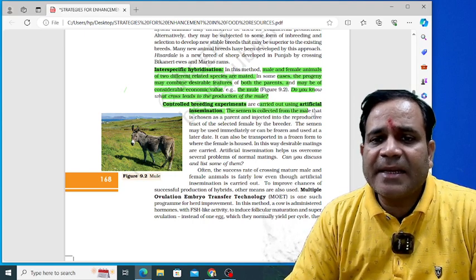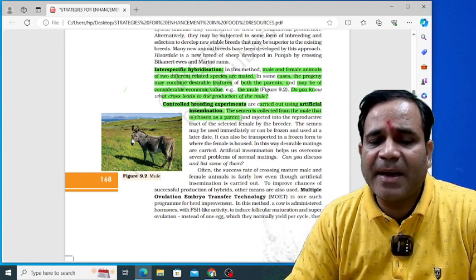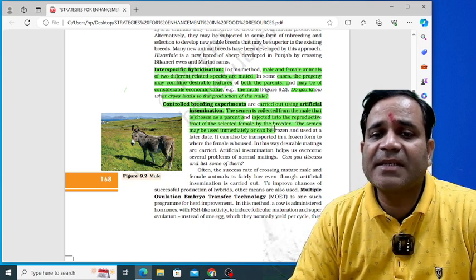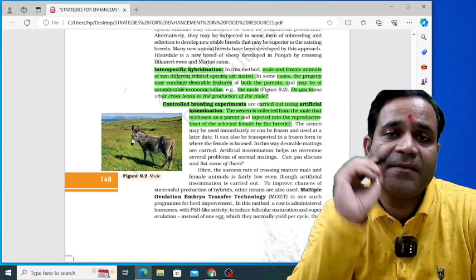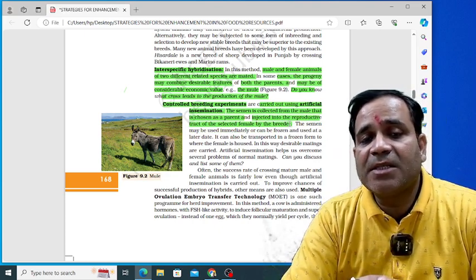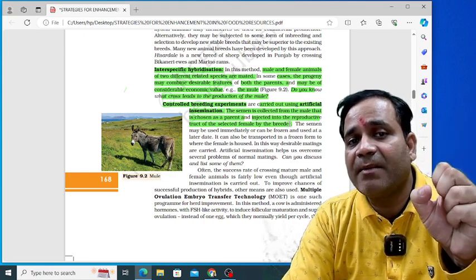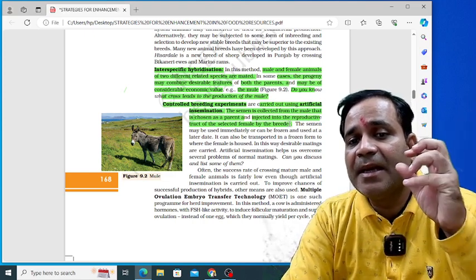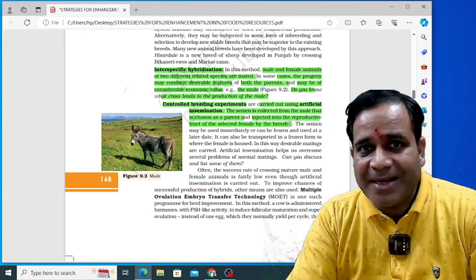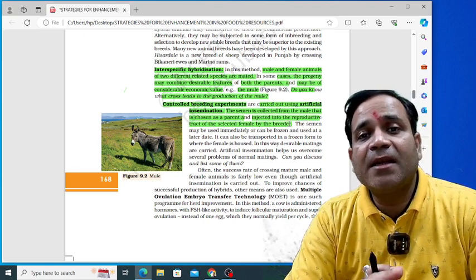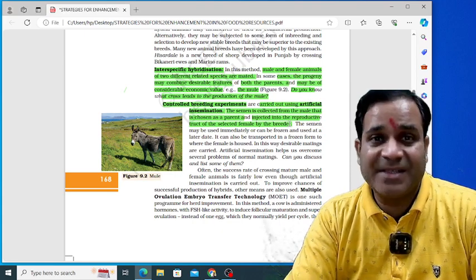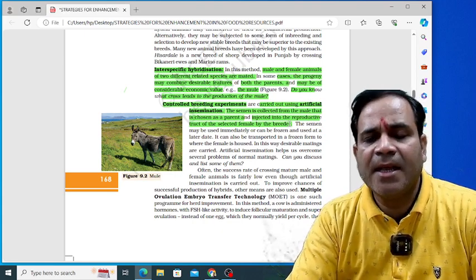The semen is collected from the male that is chosen as a parent and injected into the reproductive tract of the selected female by the breeder. Listen carefully: in the controlled breeding experiment, we do artificial insemination, not natural insemination. It means the transfer of the gametes also, but artificially. Sir, how is it possible?